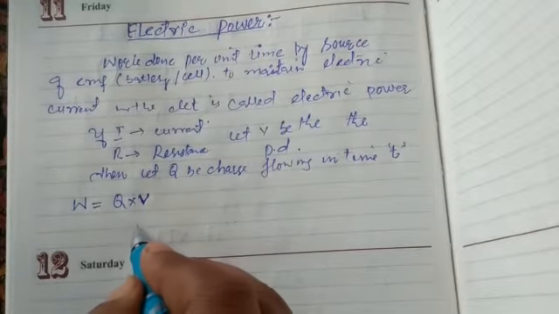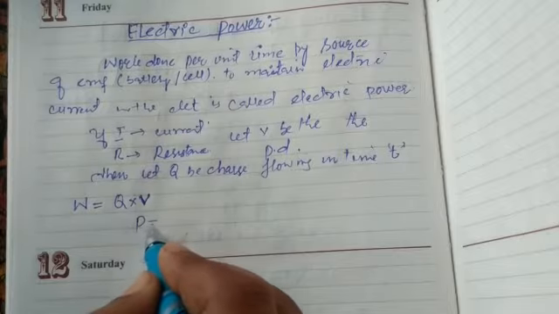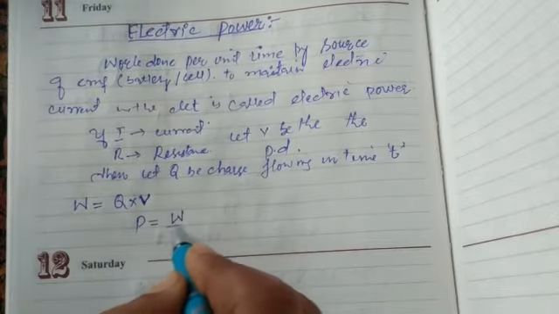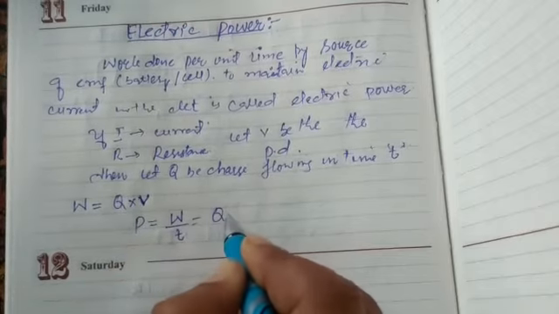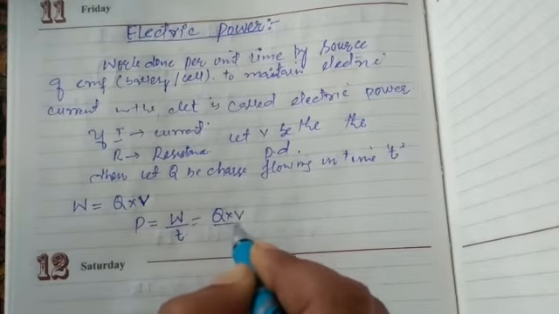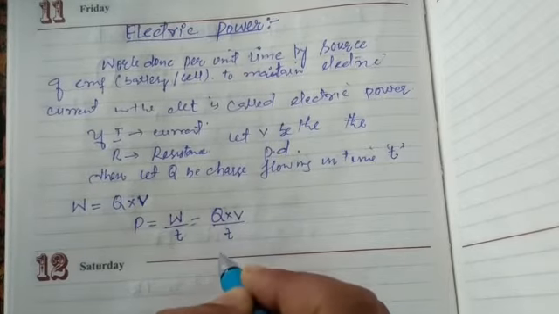Then we can say P equals W over t, or instead of W we will put Q into V over t.